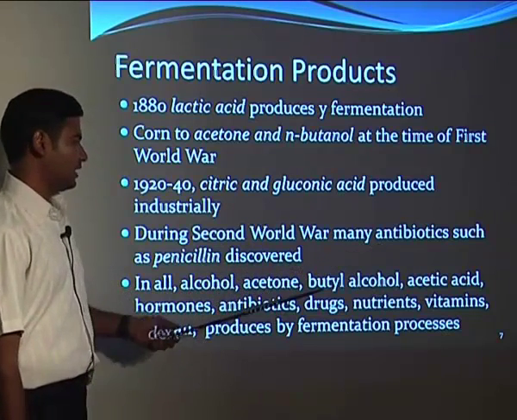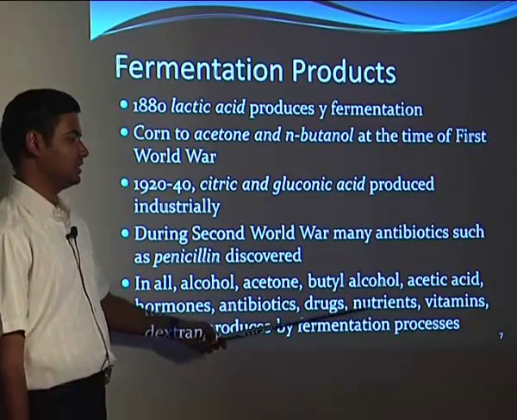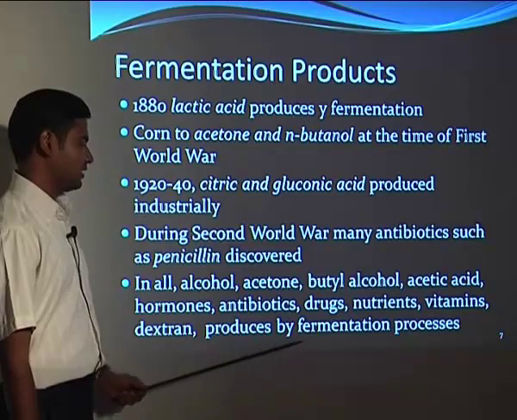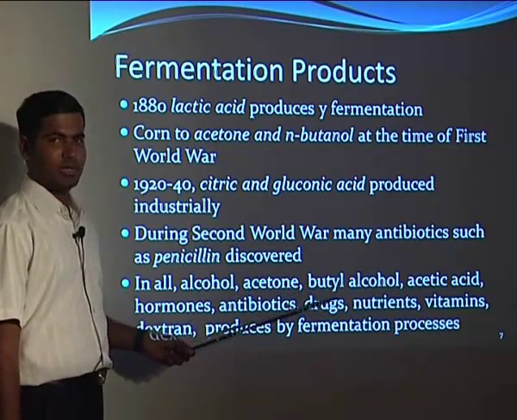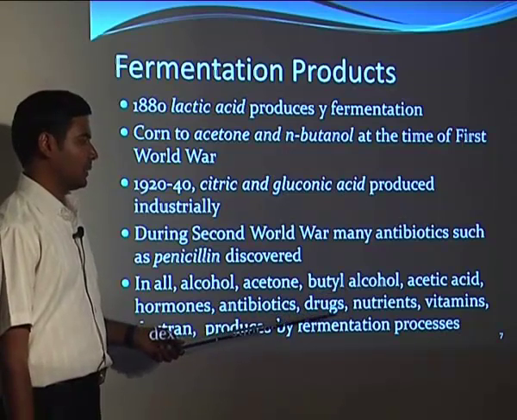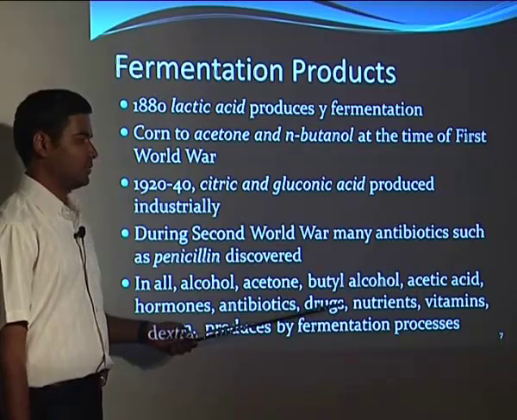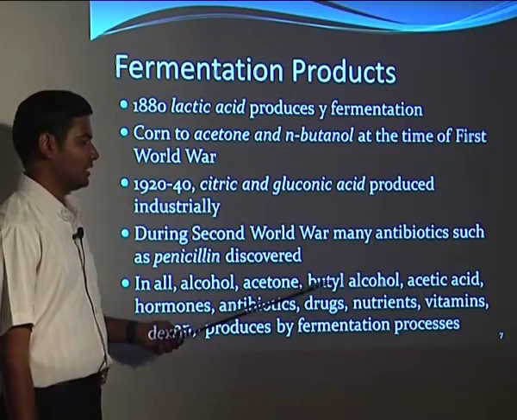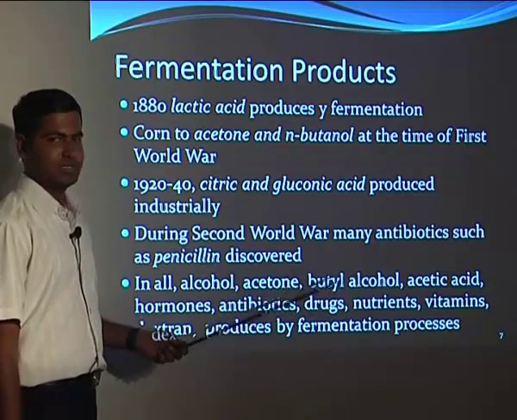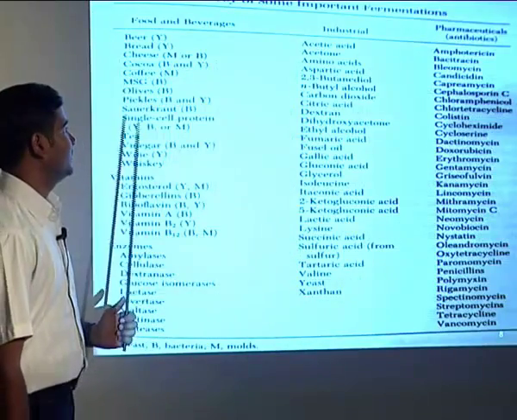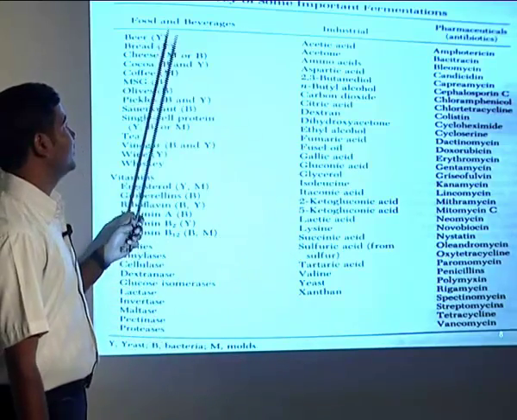Then alcohol, acetone, butyl alcohol, acetic acid, hormones, antibiotics, drugs, nutrients, vitamins, and dextran are produced by the fermentation process. So these are various kinds of products which we can produce synthetically in a good manner, and they can be produced by bacterial processes in a very efficient manner. These are the many products produced by fermentation.